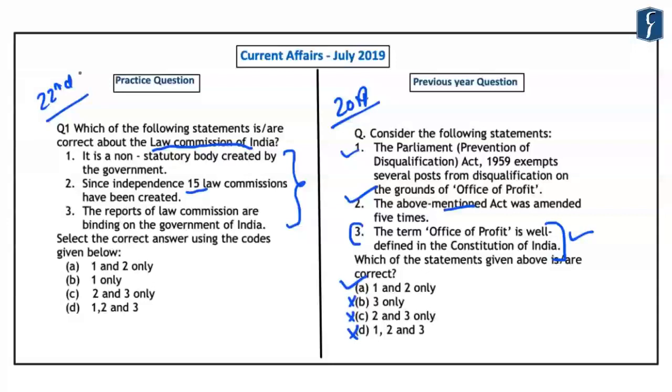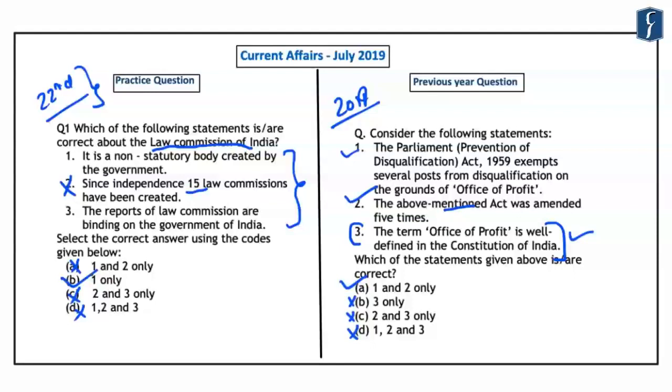Now, just by knowing that, recently the Ministry of Law and Justice has initiated the process for formation of the 22nd Law Commission, you can easily eliminate the second statement. And by eliminating this statement, you can easily eliminate the options A, C and D. Hence, the correct answer that comes out is B, that is one only, which is it is a non-statutory body which is created by the government. So this means that it is neither a constitutional body nor a statutory body. And hence the correct answer here is B, that is one only.